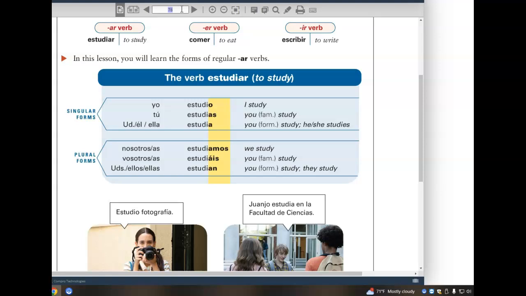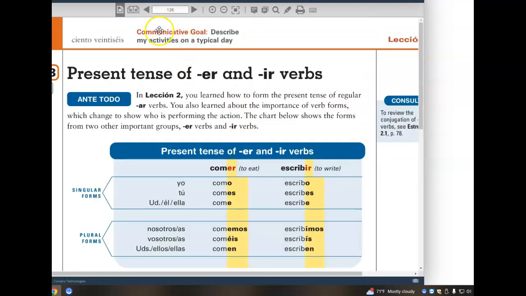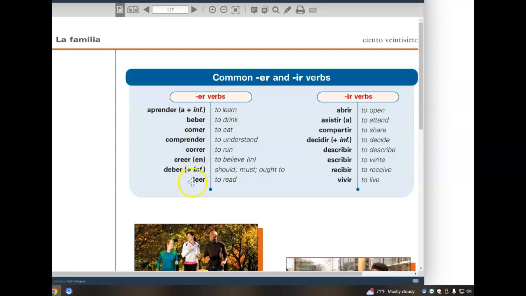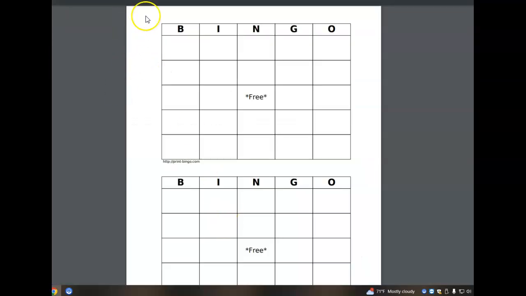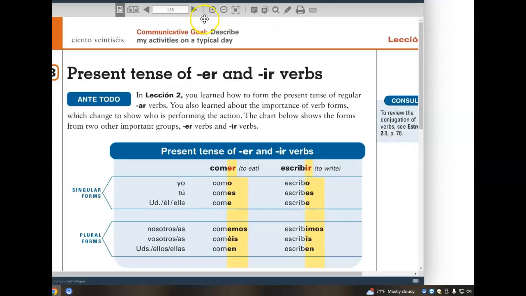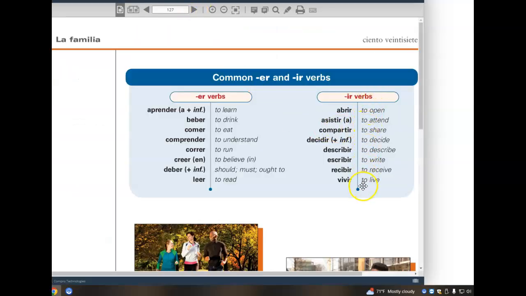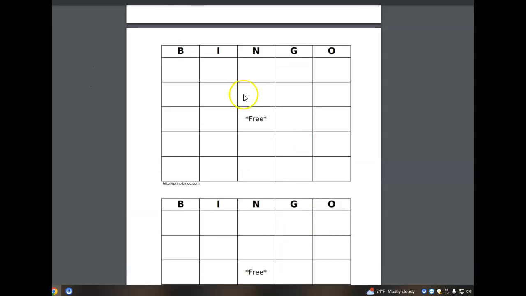So that's game 1. Game 2 was all ER verbs. So going back to page 127, we got about 8 or 10 here to choose from. Choose 5 of them and conjugate them just like you did for the AR verbs in the yo form, in the tú form, él, ella, nosotros, ellos, ellas, ustedes. That's your second game. Your third game is going to be all IR verbs. Back to page 127. Choose 5 IR verbs, any 5 IR verbs that you're choosing, and conjugate them in the corresponding boxes provided. You'd be on the back now.